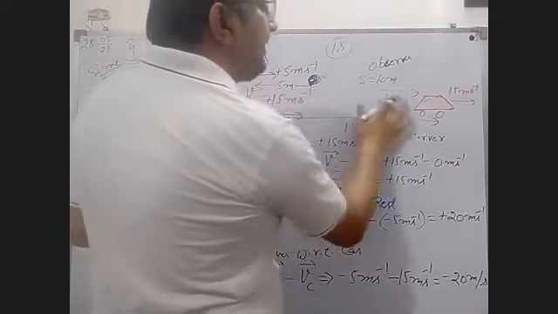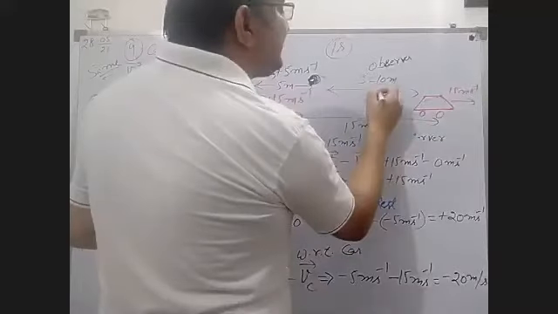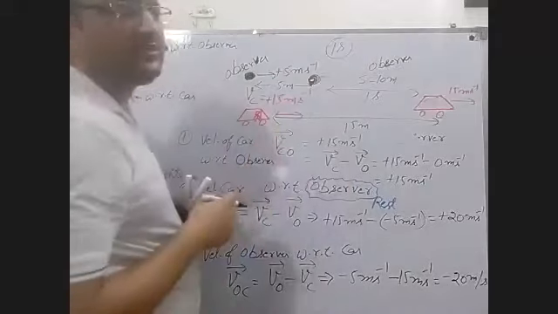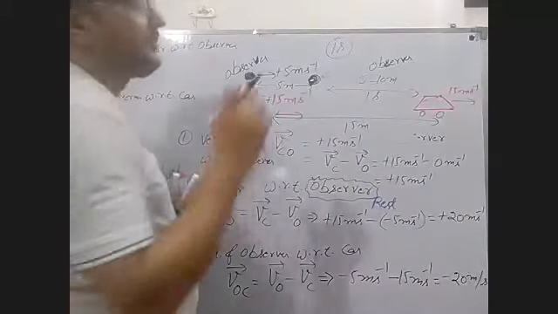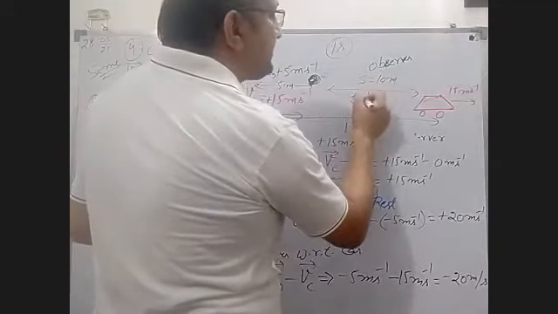And how much time is there? 1 second. Then what is the velocity felt by this observer? 10 meters per second, because the distance covered by the car relative to the observer is 10 meters and the time is 1 second.